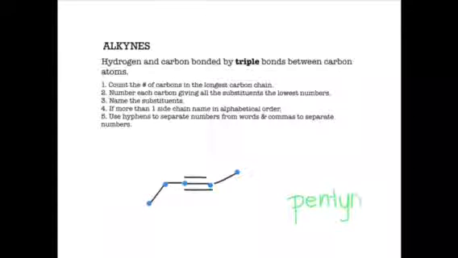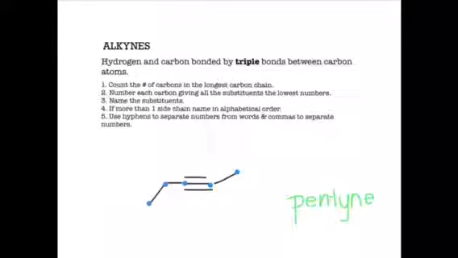And then we have to continue numbering the carbons. And we have to ask ourselves the same question. Is this going to be carbon number 1 or is this going to be carbon number 1? If we number from here, it will be number 1, number 2, and number 3, and our triple bond will be starting on carbon number 3.